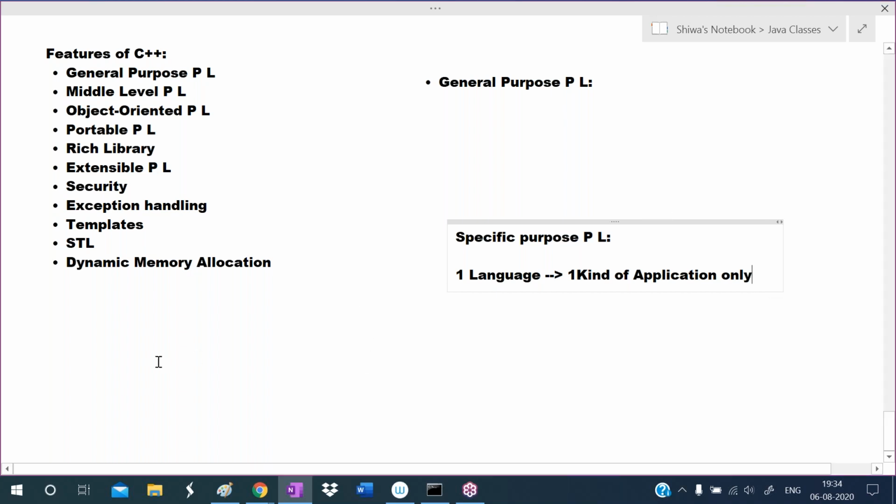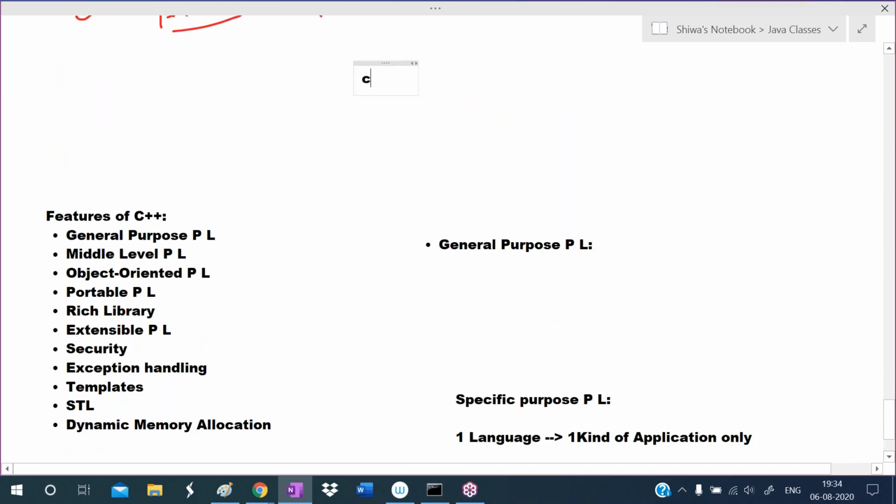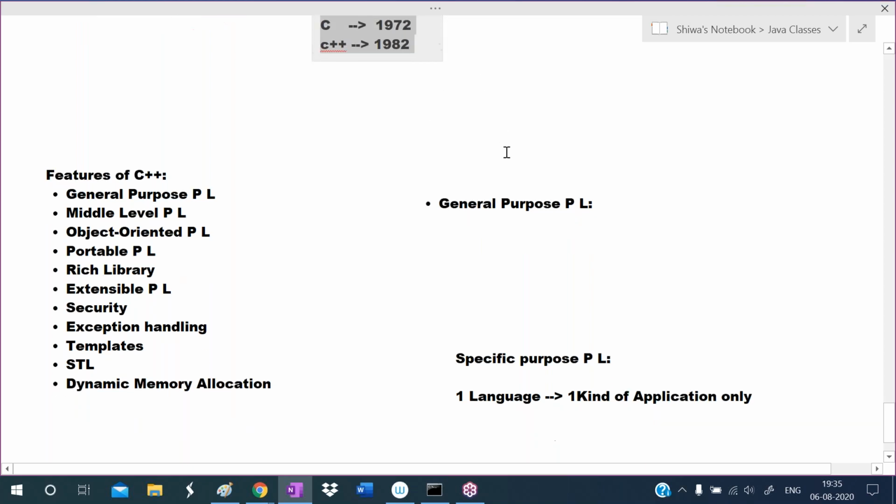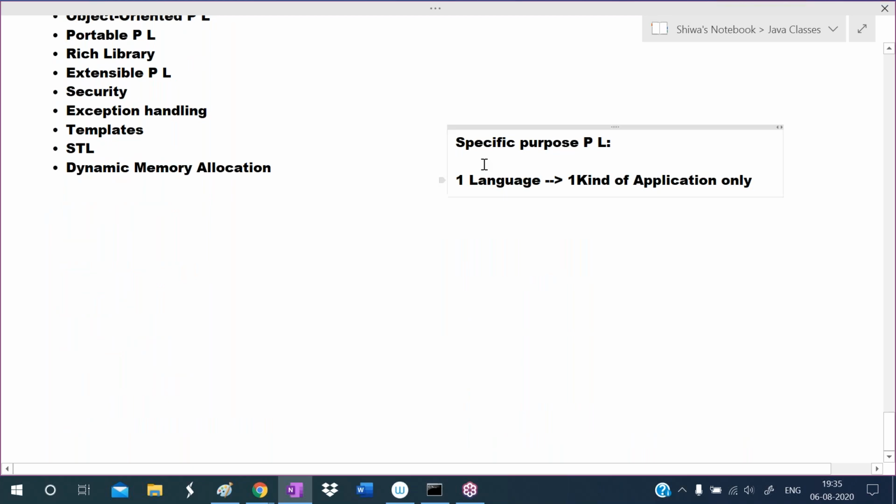You already know when the C++ language was introduced. C++ was introduced in 1982. Before 1982, were there any programming languages? Yes, like the C language. C was introduced in 1972. And before C language, some programming languages were there too, like COBOL.